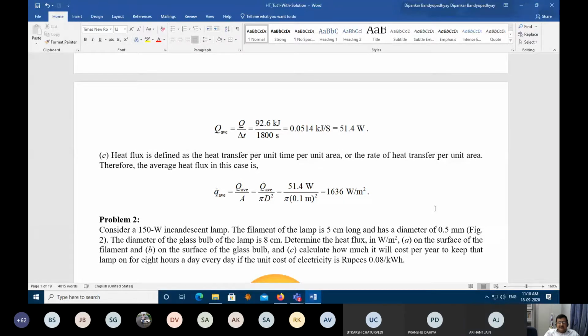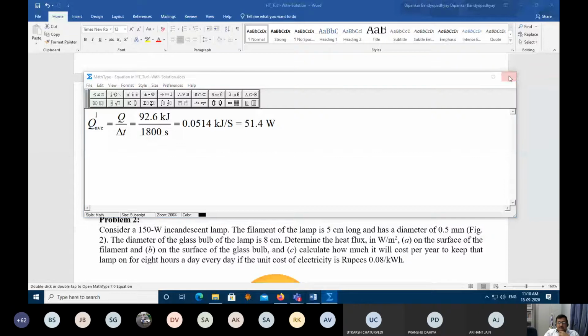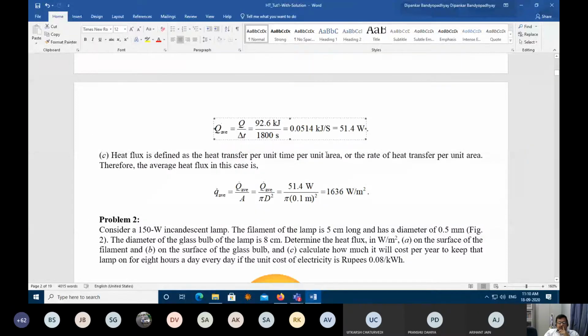Yes. So there is a notation problem here. This should be Q dot, correct? Whenever a dot comes at the top, that means this is the rate. So we should put a dot on top of this. I will make the solution manual available after the quiz. Up to that point, you need to do it by yourself, but after the quiz, I will make all the solutions available to you, right? So, Q average flux is what?